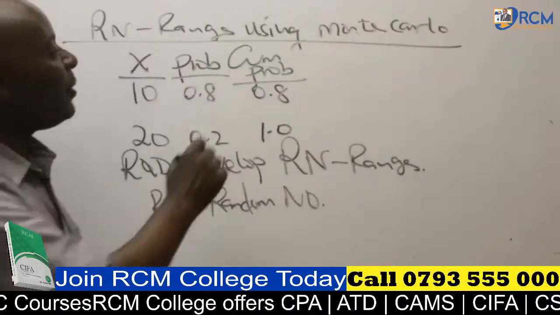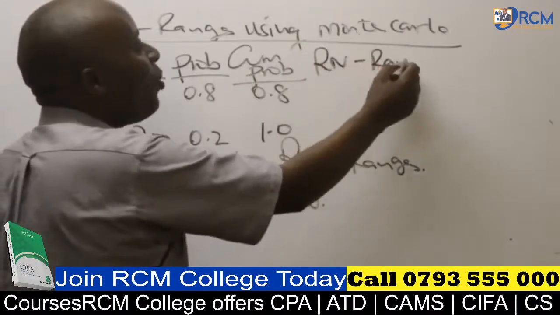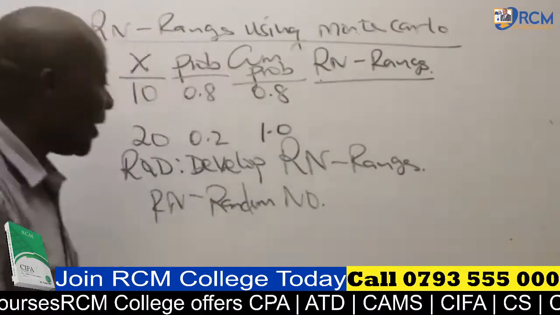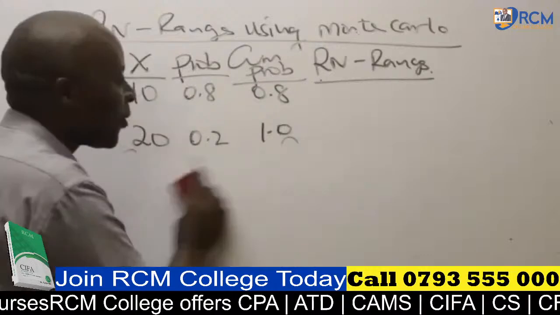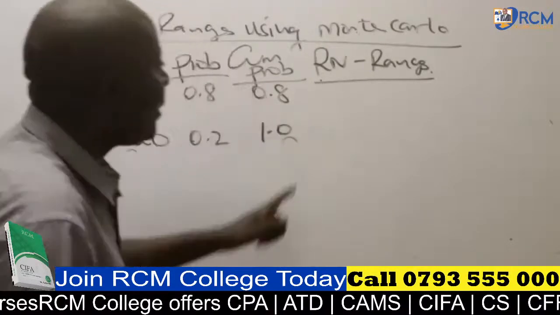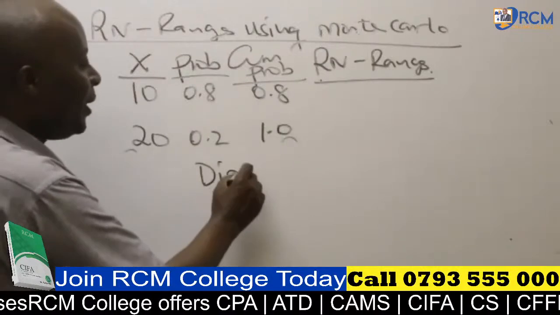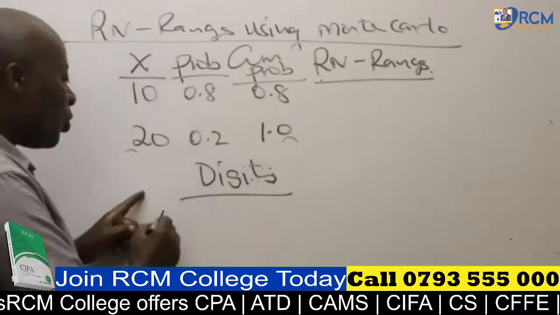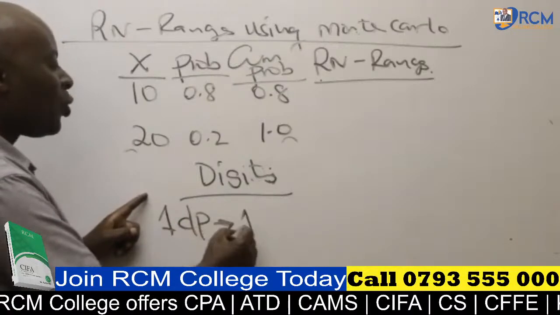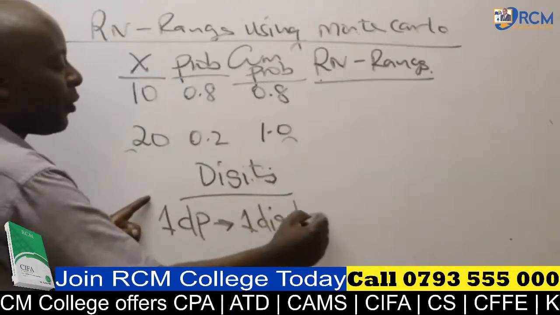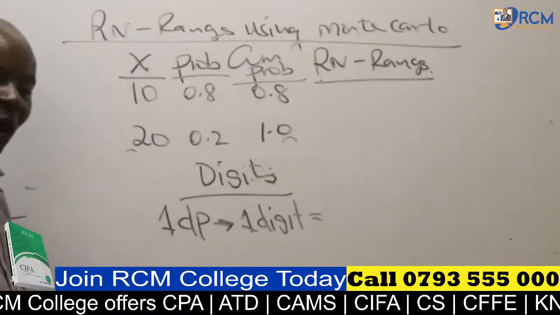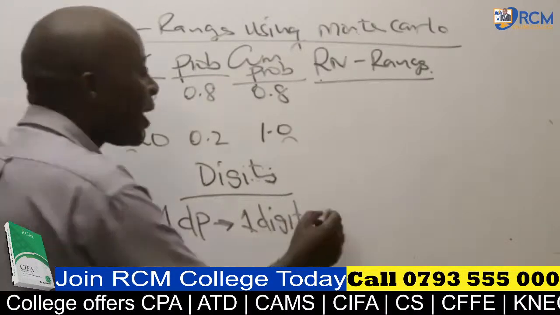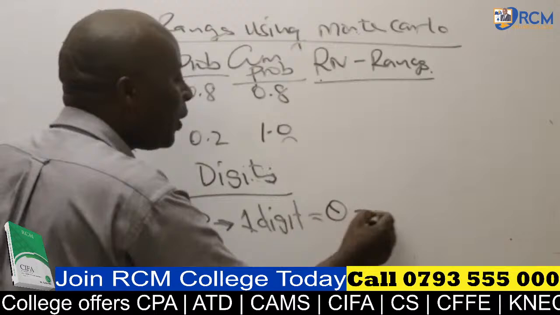Now give us a title for random number ranges. Remember what Monte Carlo told us. This is not my concept really; it is Monte Carlo's concept. Monte Carlo told us that the digits of random numbers really depend on the decimal place. If you've got 1 decimal place, then you're going to have 1 digit. So 1 digit means 0 all the way to 9. Single digit.